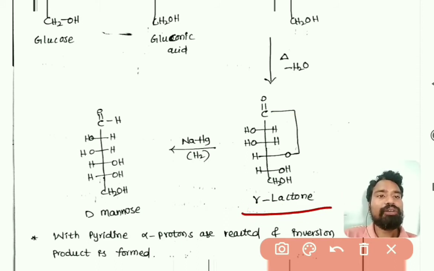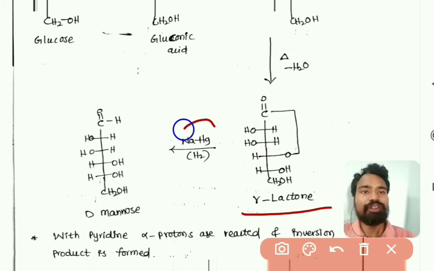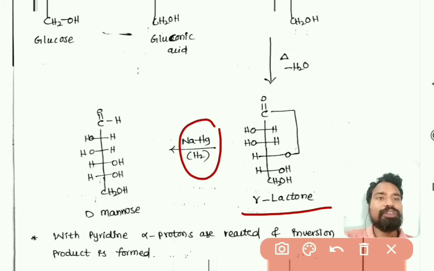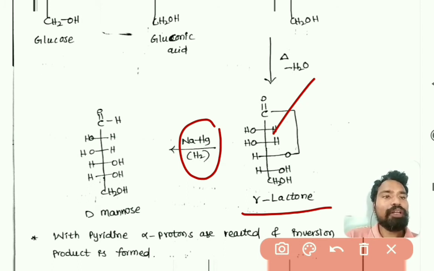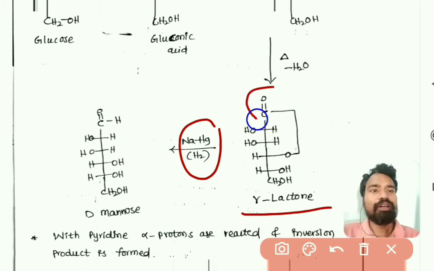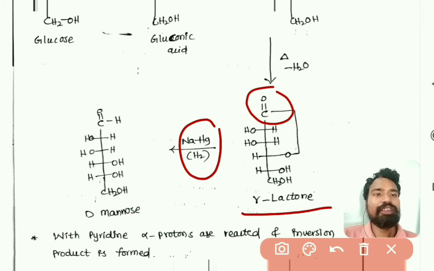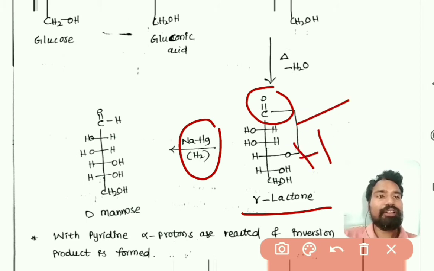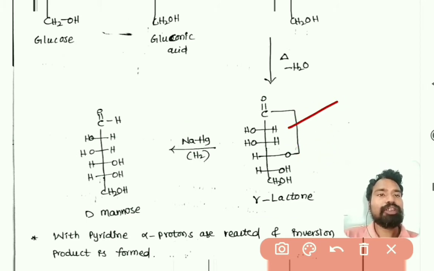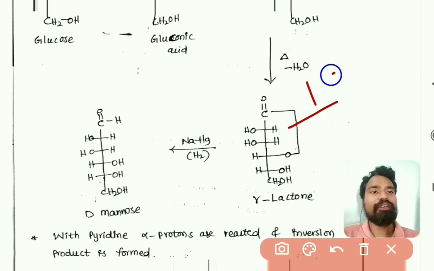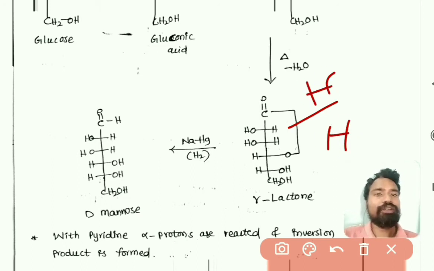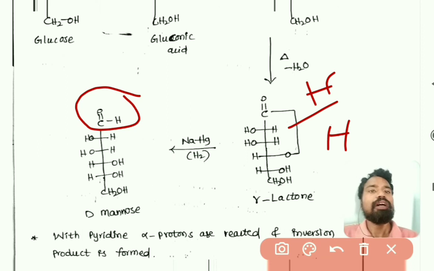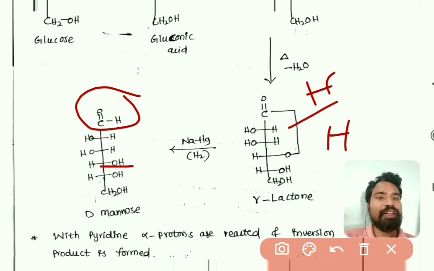When the gamma lactone undergoes reduction with sodium amalgam, the cycle is broken, and this carbon will get a hydrogen and this also will get a hydrogen. The bond between the C double bond O and oxygen will break, so this is converted into an aldehyde group, and the gamma oxygen will get a hydrogen and be converted to OH.